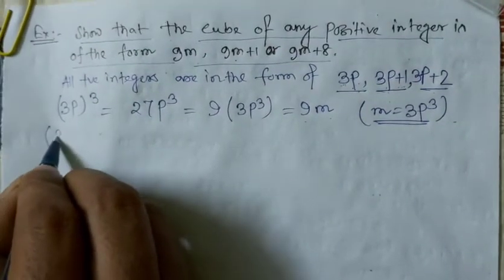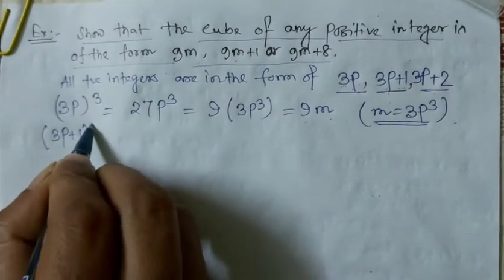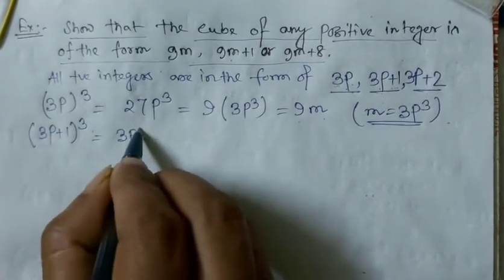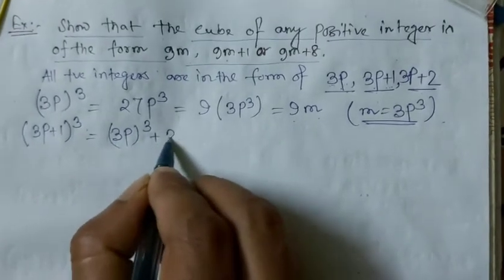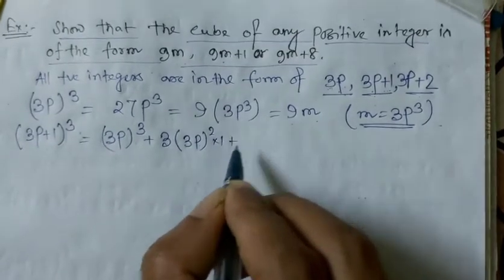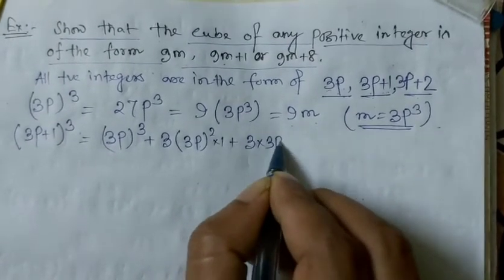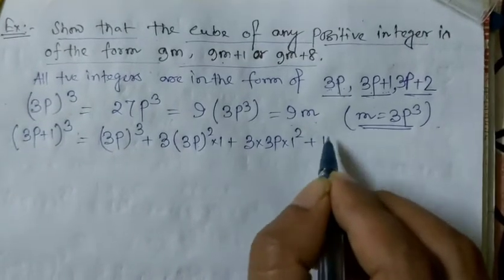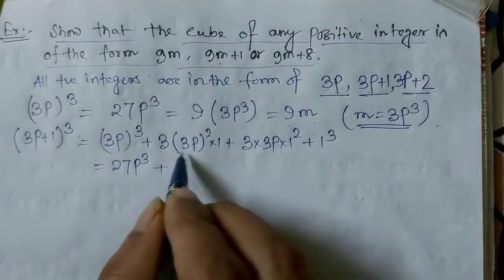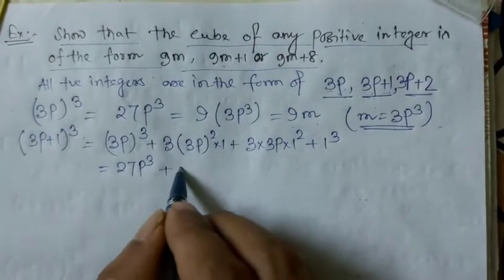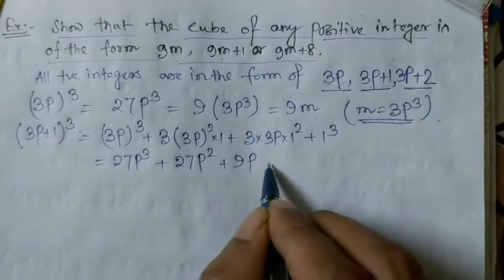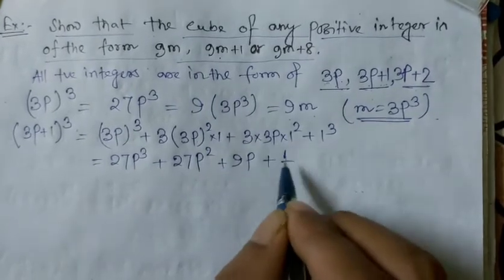Now the second one, 3p plus 1, the second positive integer, whose cube is (3p plus 1) whole cube. That means a cube plus 3a square b plus 3ab square plus b cube. So this is 27p cube plus 3 square, that is 9, 9 into 3 is 27p square, plus 9p (1 square is 1), and this one is also 1.